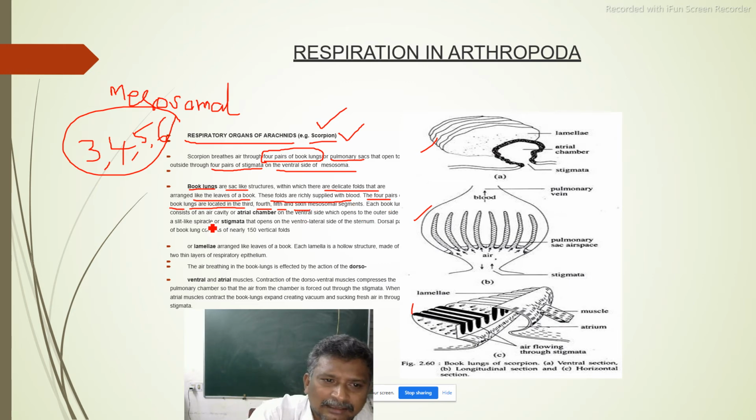Each book lung consists of an air cavity or atrial chamber. An atrial chamber or air cavity will be there on the ventral side, which opens to the outer side through a slit-like spiracle, that is called a stigma.